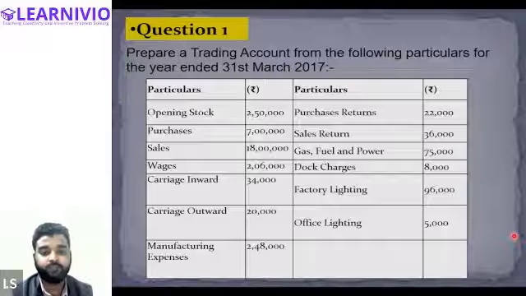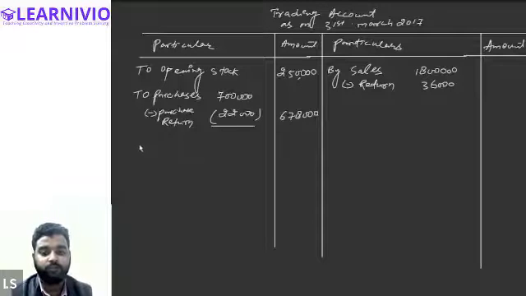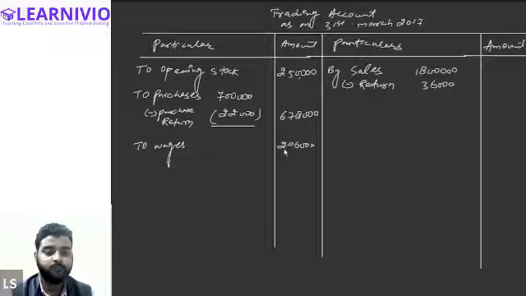Now tell me, next item is wages, right? So wages will be written on which side? Wages will be written on which side of the trading account? Debit. Hamad? On the credit side. All the expenses would be recorded on the debit side. Yes. So to wages on the debit side, 2,06,000. All right.